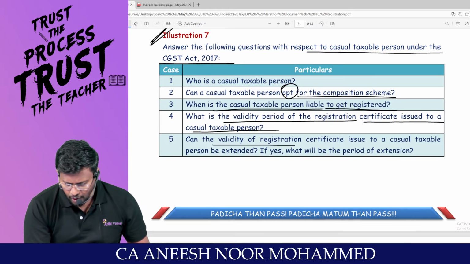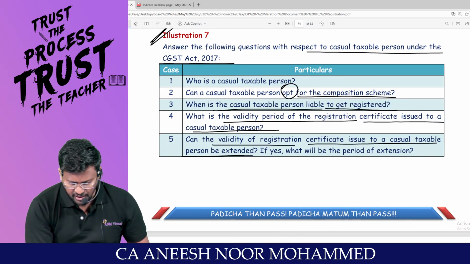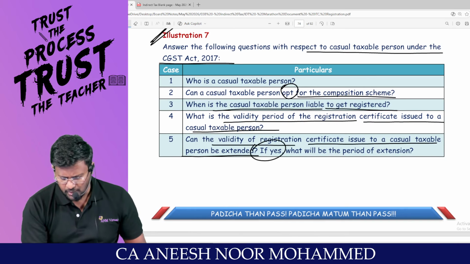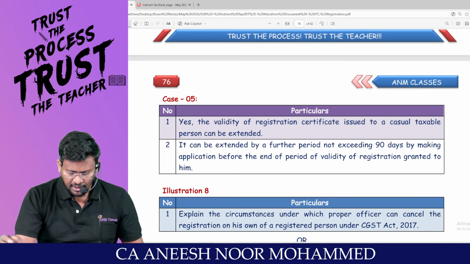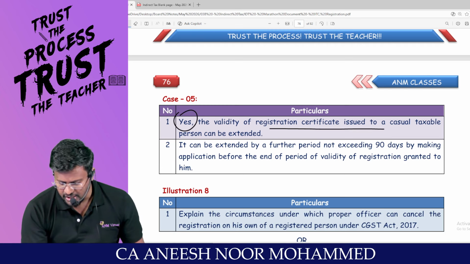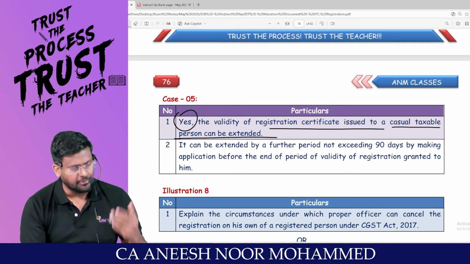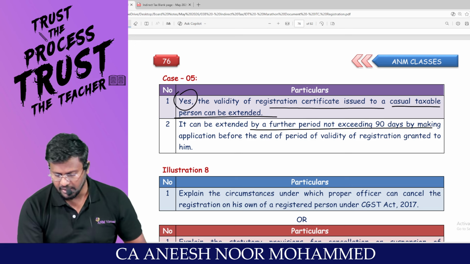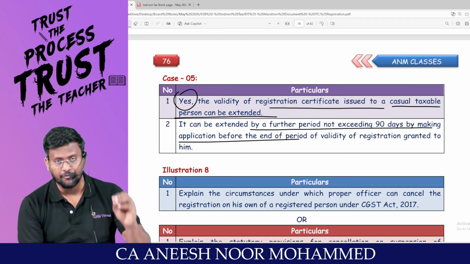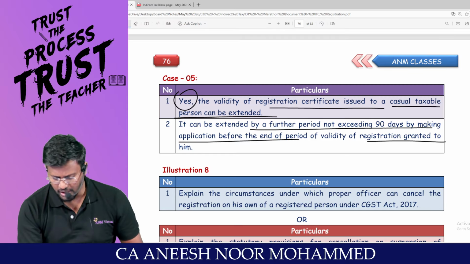Can the validity of registration certificate issued to a CTP be extended? Yes. If yes, what will be the period of extension? Just now we read it. How many days? 90 days. Yes, validity of registration certificate issued to a CTP can be extended. It can be extended by a further period not exceeding 90 days by making application before the end of the period of validity of registration granted to him.